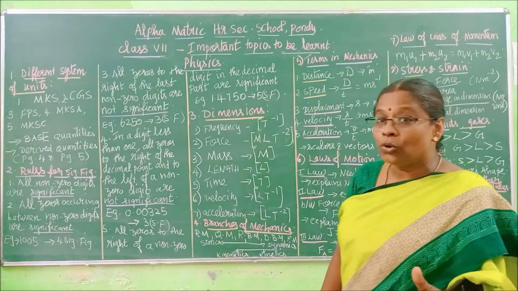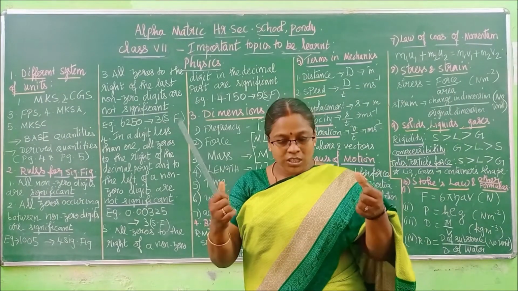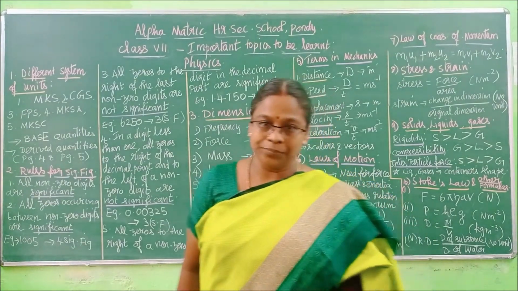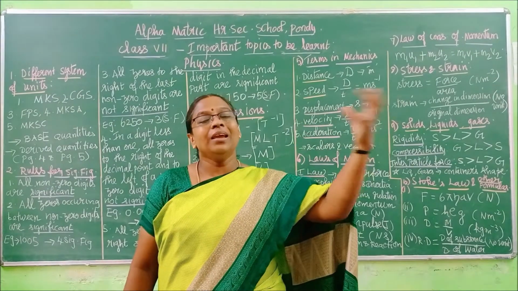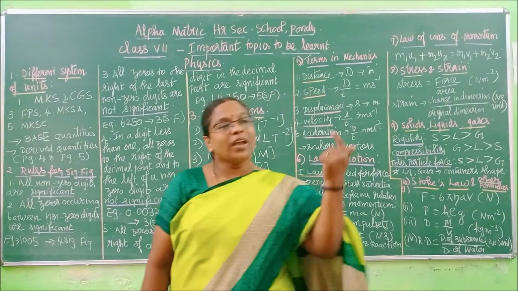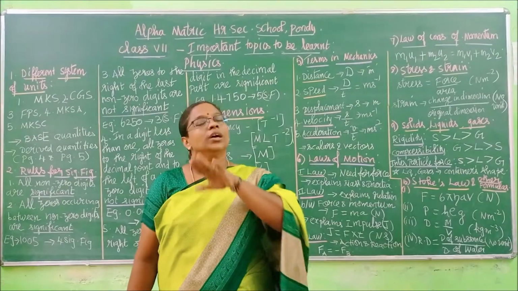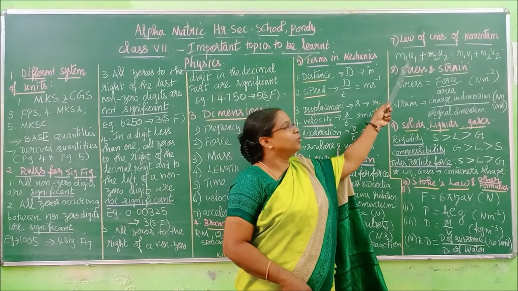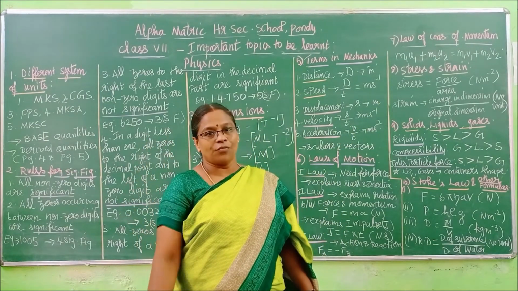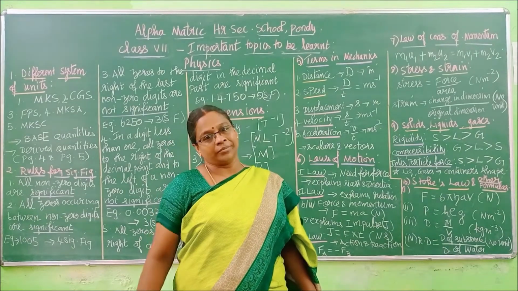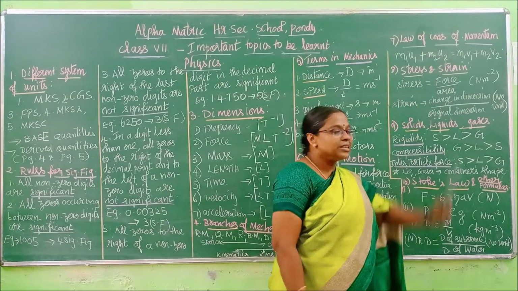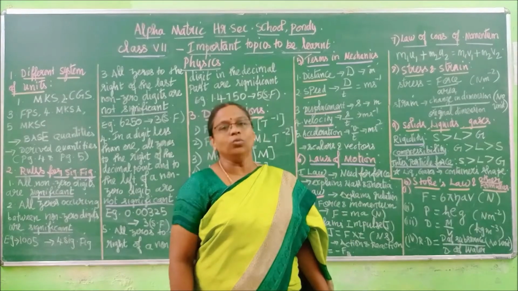When will this be true? When only the forces between the two balls or two objects are considered. External forces are not taken into account here. If external forces are taken into account, then this won't work out. So keep this in your mind. In the absence of external force, that is how your last statement will start. Children, first know the equation: M1 U1 + M2 U2 is equal to M1 V1 + M2 V2.